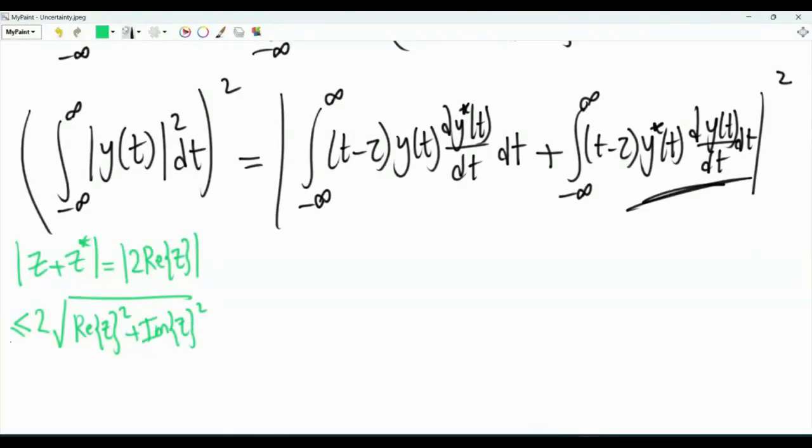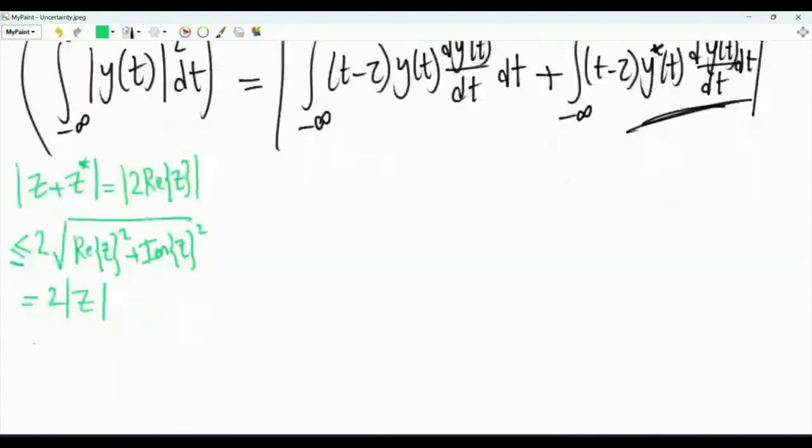We have equality if and only if the imaginary part of z is exactly equal to 0. So this inequality is satisfied with strict equality if z is real valued. And this square root is just the magnitude of z. So the magnitude of z plus z conjugate squared is upper bounded by 4 times the magnitude of z squared.